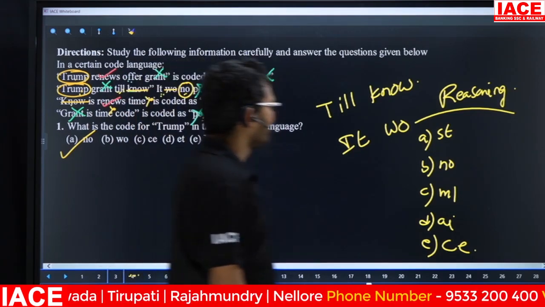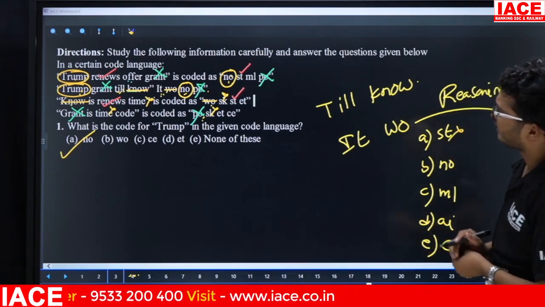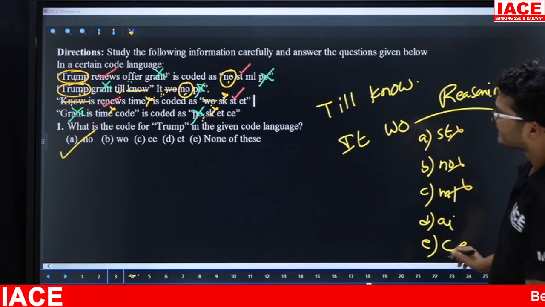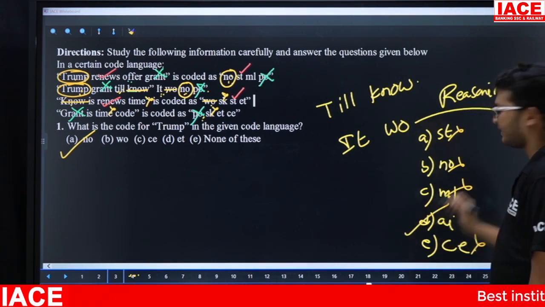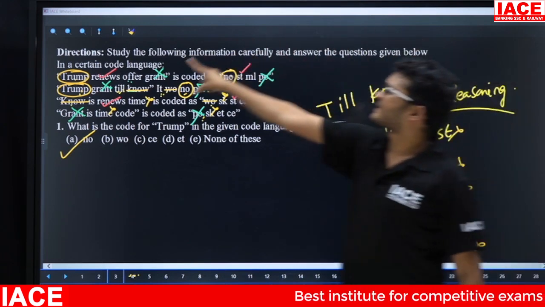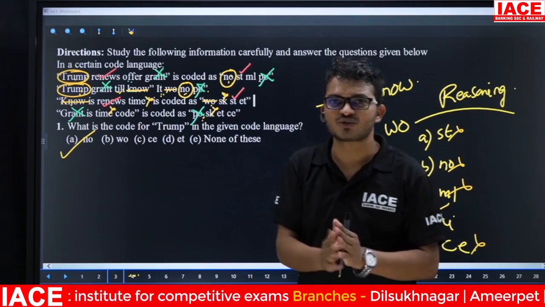Then check here. Friends, ST is present, no chance. Next one, NO is already present, no chance. ML is present, no chance. Next, CA also present, no chance. Then answer is what? AI. Remember, if the information is not present in our given information, the code for that one is except the given codes. That means one new code.